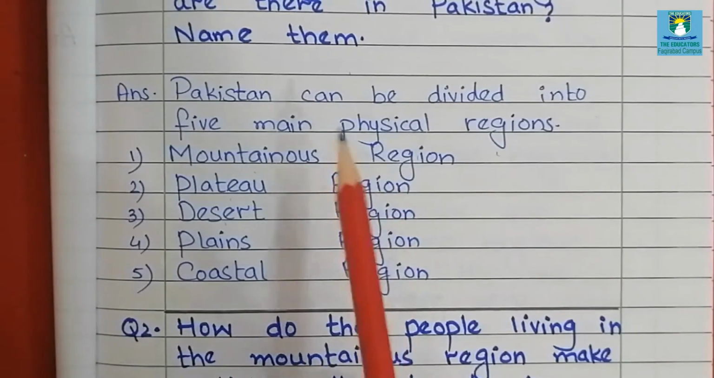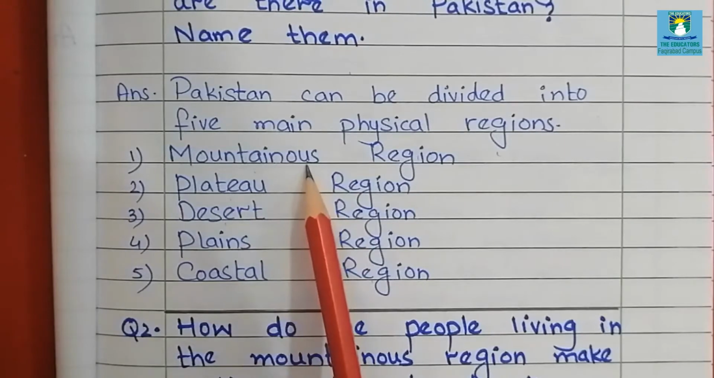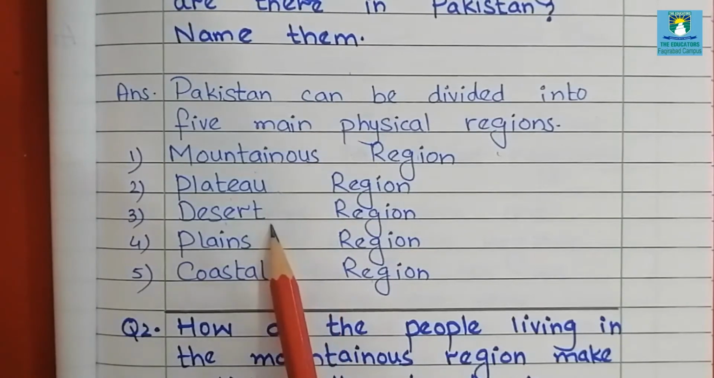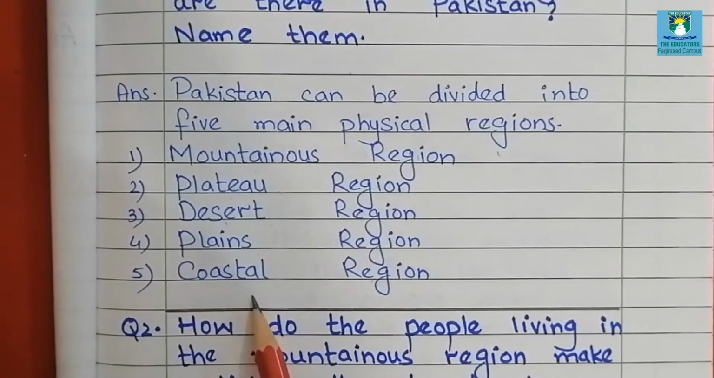As we have studied about mountainous regions and plateau regions, mountainous regions are usually hilly areas. Plateau regions are the areas which have surfaces at a higher level than the ground. Then deserts, these are dry regions. Plains, these are flat surfaces. And coastal areas are near the sea or a water body.